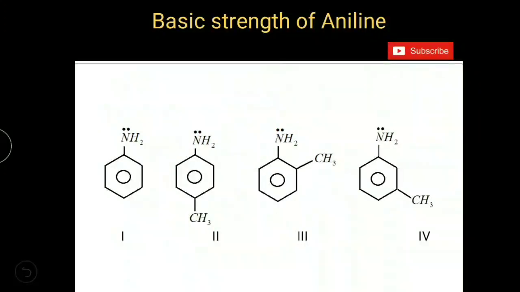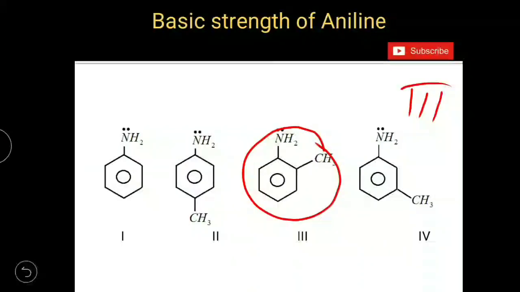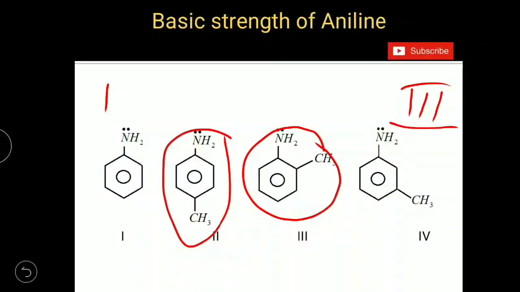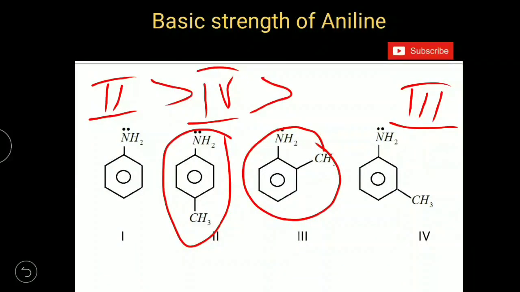And come to methylaniline. Ortho isomer is anyway weakly basic because of ortho effect, and methyl group is electron donating group as per hyperconjugation and inductive effect. Hyperconjugation is more dominant than inductive effect, and its influence will be there at ortho and para positions. So para methylaniline is strongly basic. Next, meta-methylaniline, and next aniline, and finally orthomethylaniline.